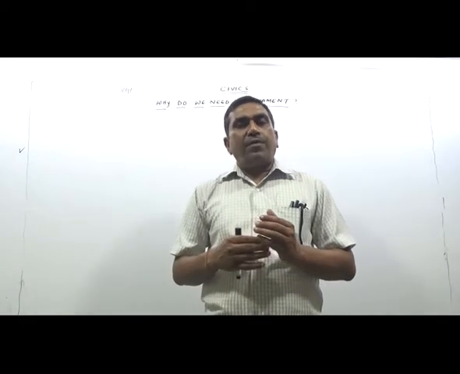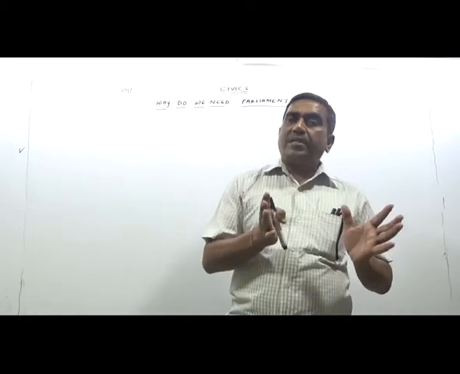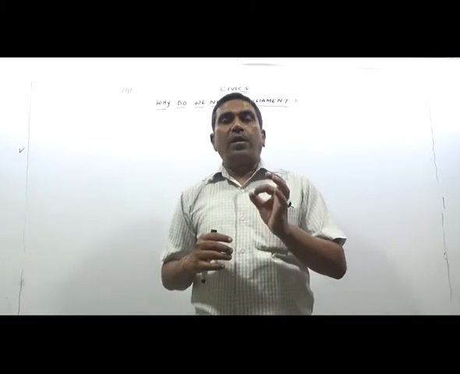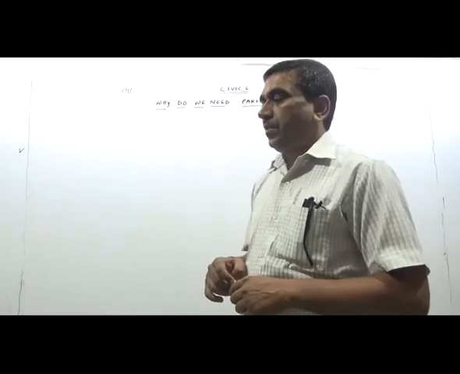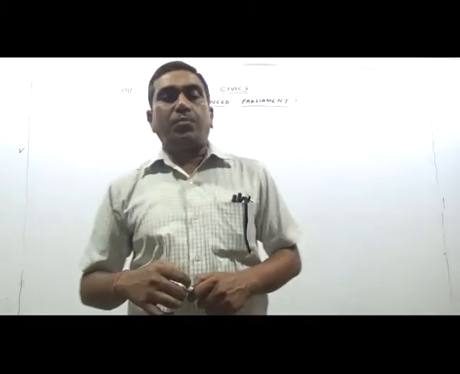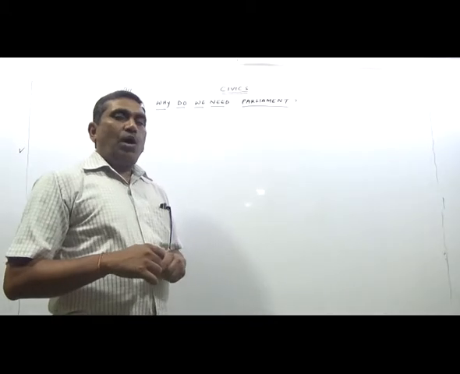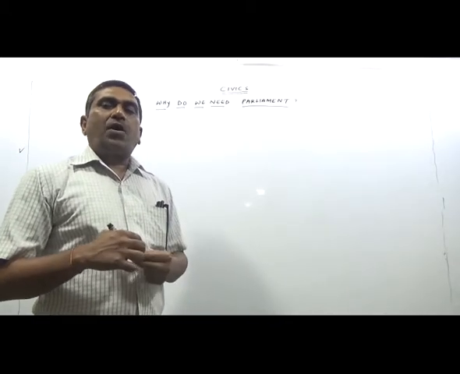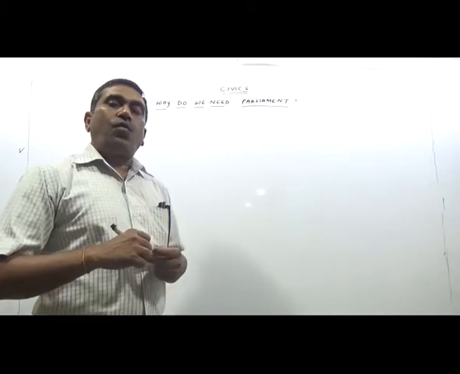Now, if the election has taken place, who will form the government? The rule of majority I have told you. How many members are required to form the government?